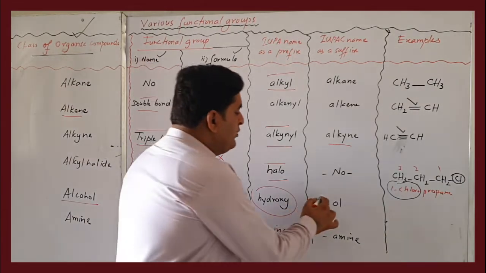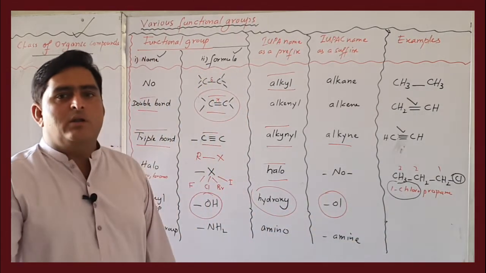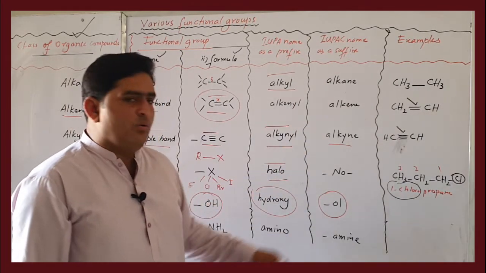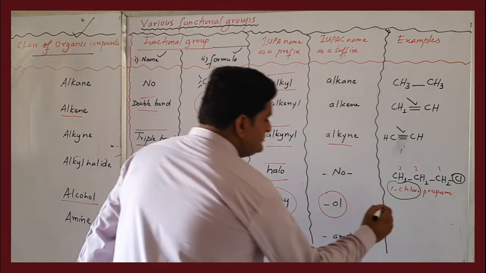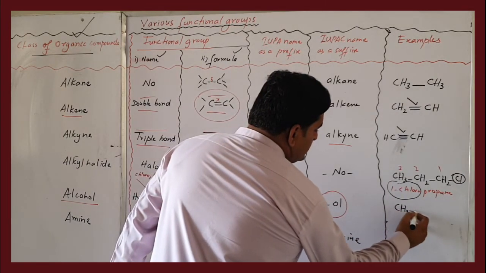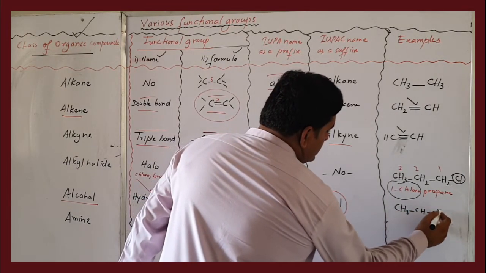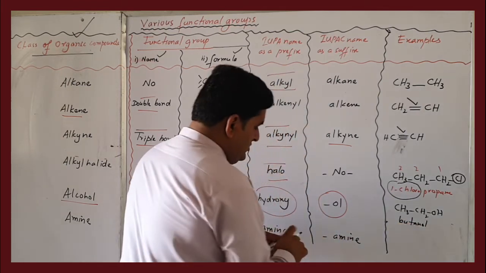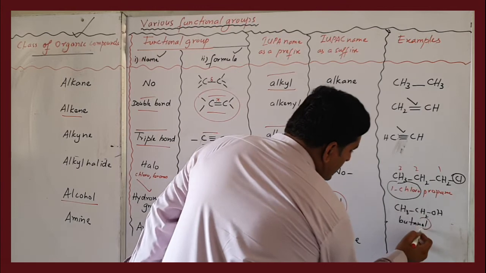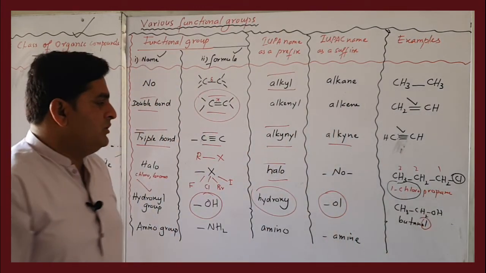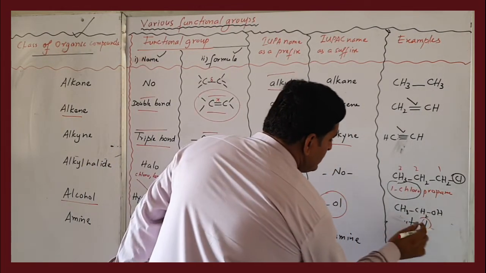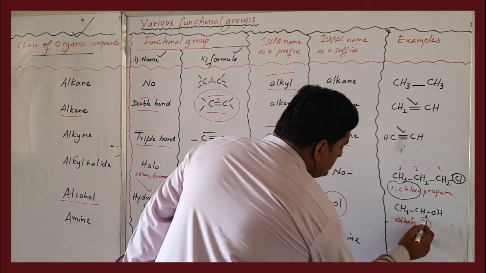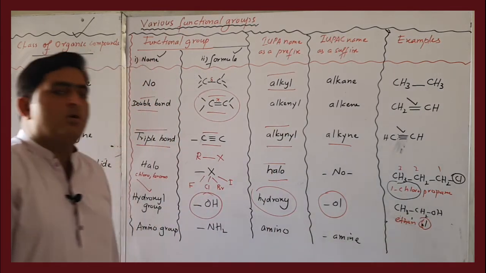And if the alcohol is at high priority or only the OH group is present in the compound, we use its suffix, ol. For example, CH3CH2OH, this is ethanol. This ol implies that the compound is an alcohol.